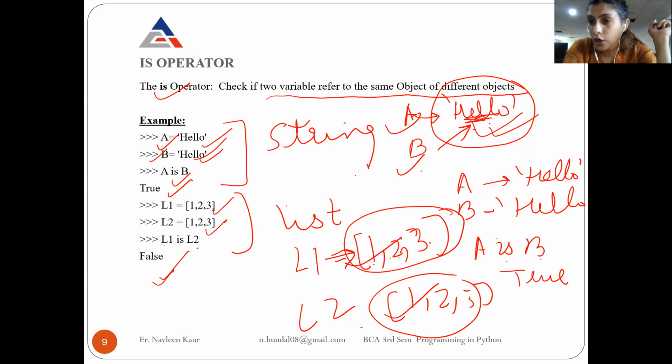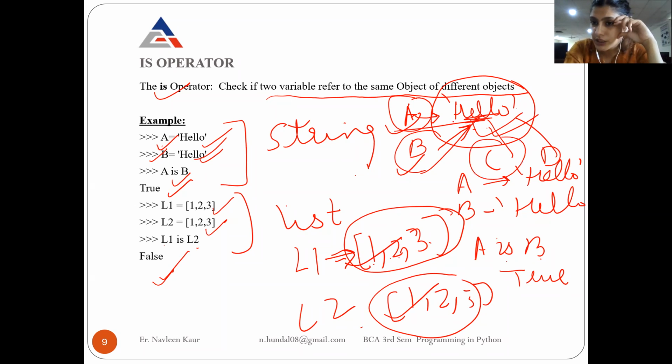So if it is not changing, A can refer to hello, B can use the same hello, C can use the same hello, D can use the same hello. If A tries to change hello, it is not possible. It means B is now tension free that its hello is safe. If C tries to change hello, it is not possible, so B is safe. D is also happy that this hello will never get changed, and we can refer to it.